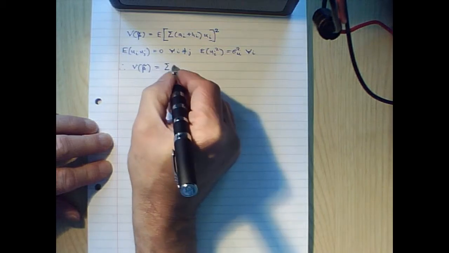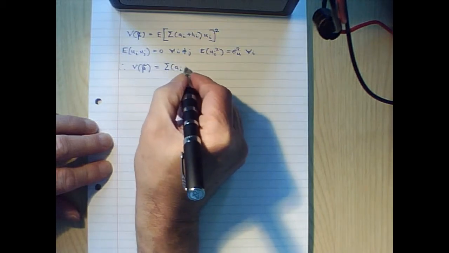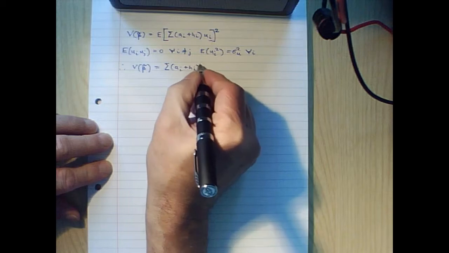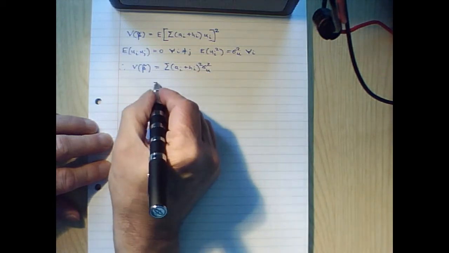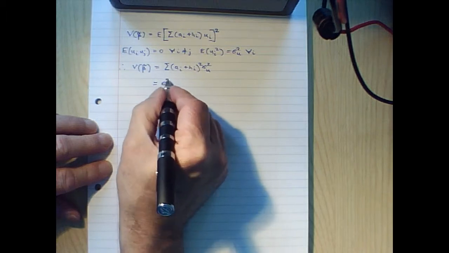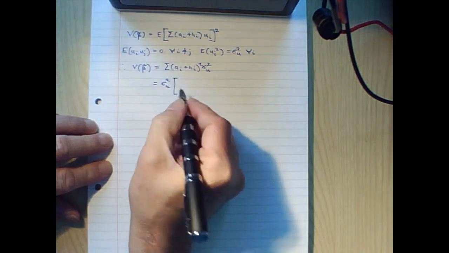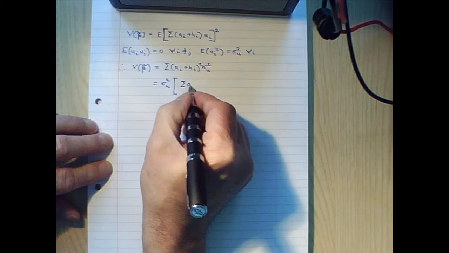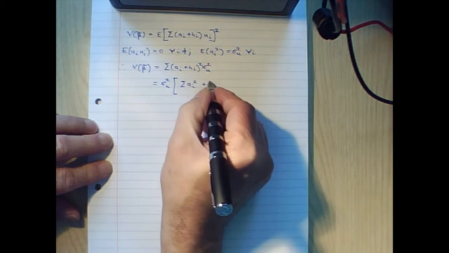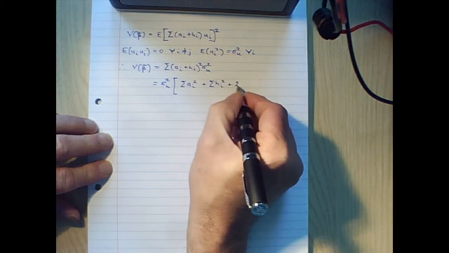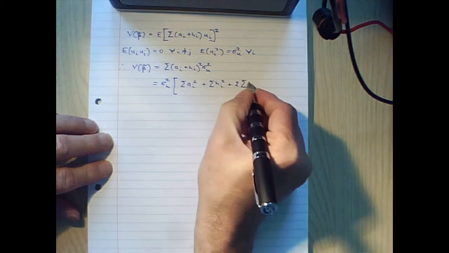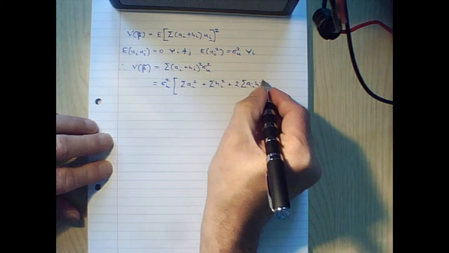We have the sum of (ai plus hi) all squared multiplied by sigma squared u. Now, expanding this expression, we can write it as sigma squared u multiplied by the sum of ai squared plus the sum of hi squared plus 2 times the sum of ai hi.